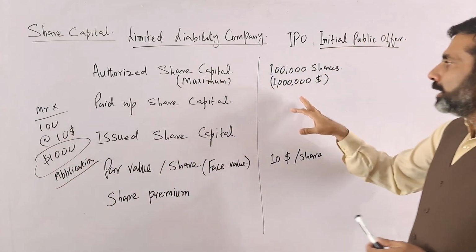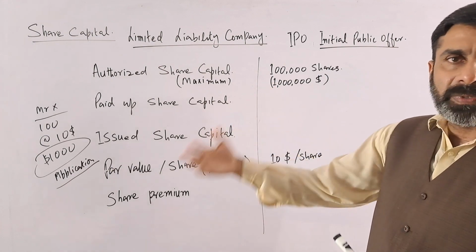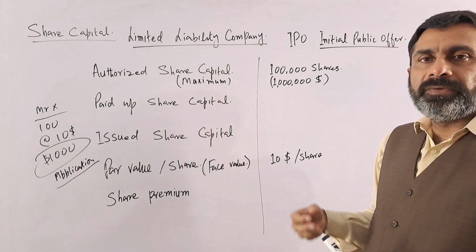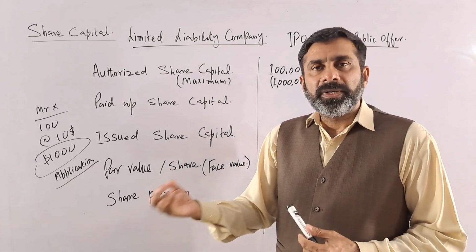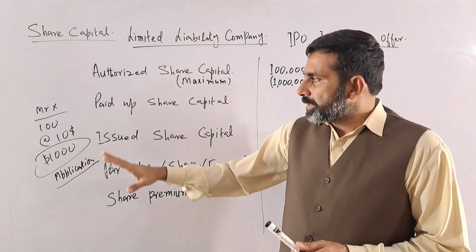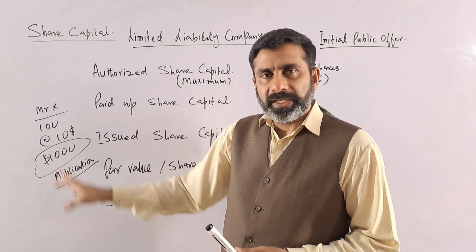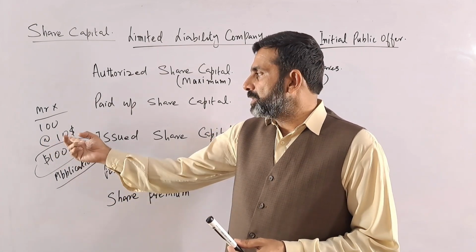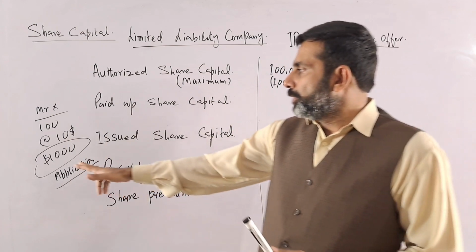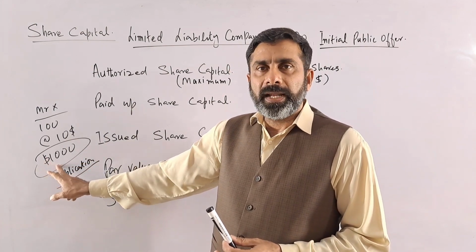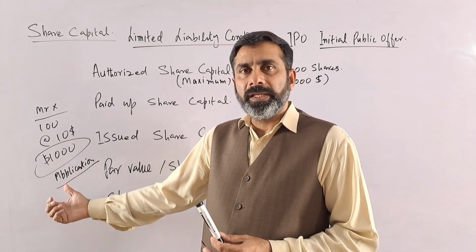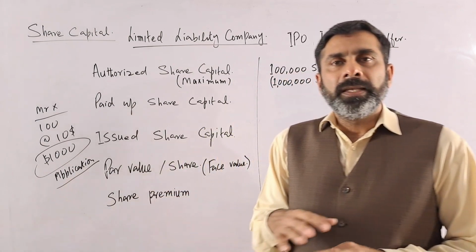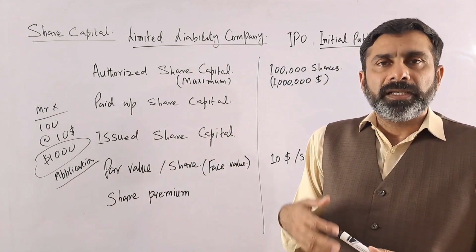So they will give the offer to the general public, the public will apply, and they will give applications for the purchase of the shares. We just assume that Mr. X has given an application that he wants to buy 100 shares, and obviously the par value is $10. So Mr. X has to pay $1,000 with the application. In the same way, many other people will apply for the shares.